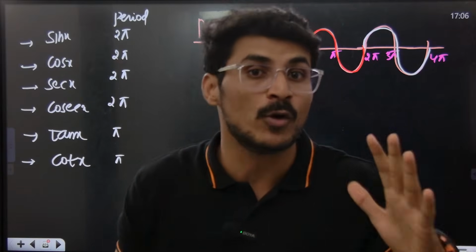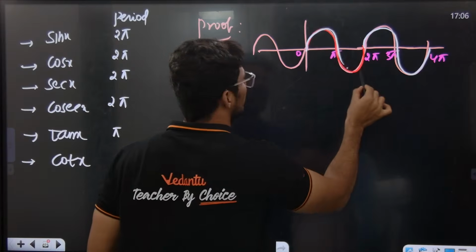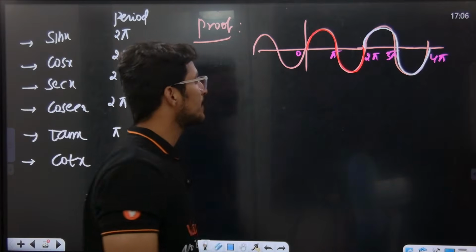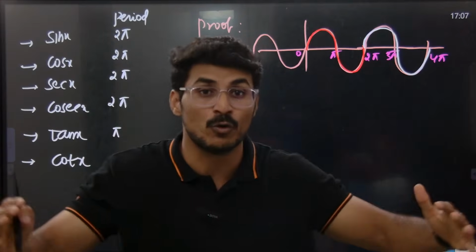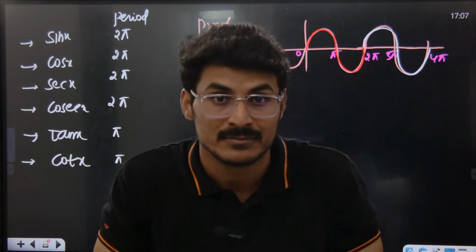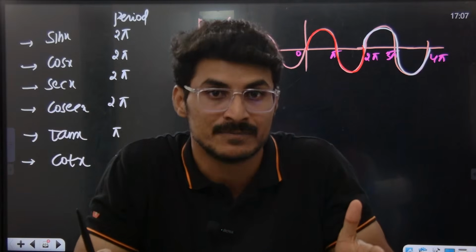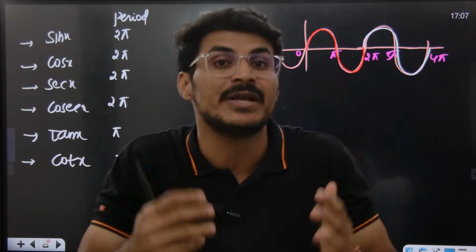Guys, the same snake should come. Sir, here from 0 to 4 pi one big snake, why can't we take that? 0 to 4 pi directly one big snake, why can't we take it? You can take it, but that is also a period, but we always have to consider the least fundamental period. The least period we need to take.